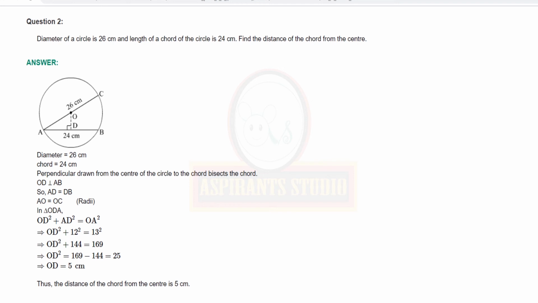Thus the distance of the chord from the center will be 169 minus 144, that is 25. OD square is equal to 25. So OD will be square root of 25, that is otherwise 5 centimeters. So answer, the distance of the chord from the center is 5 centimeters.